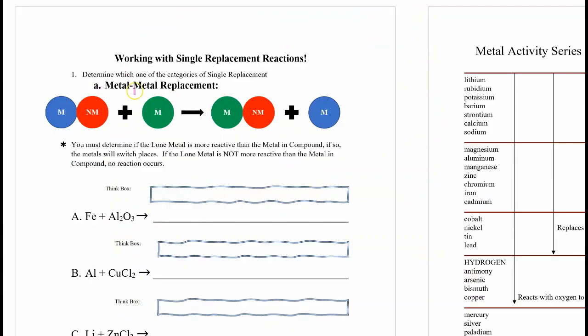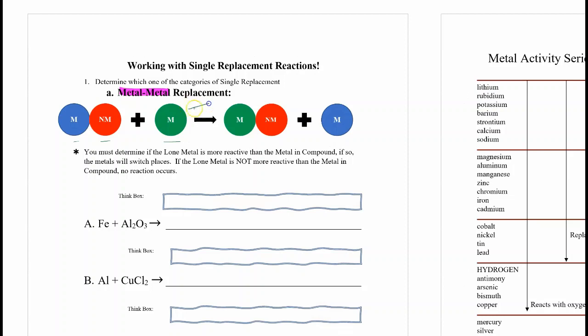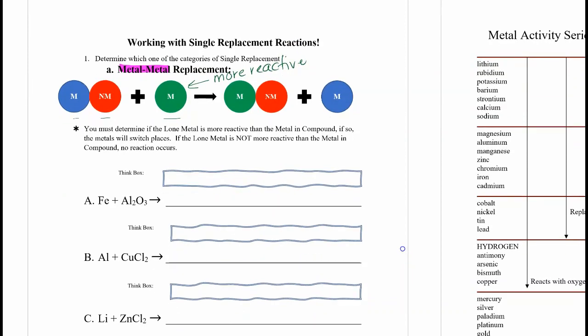Start with a metal-metal replacement. As you can see, we've got a metal and a non-metal reacting with another metal. The blue metal is set aside in favor of the green metal, and the non-metal remains in compound. The thing you have to watch for is that this metal is more reactive. If it is not more reactive than the one in compound, the reaction does not occur.